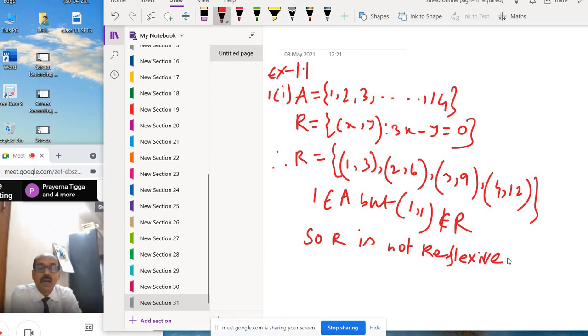Clear? How R is not reflexive? Next is the symmetric relation.